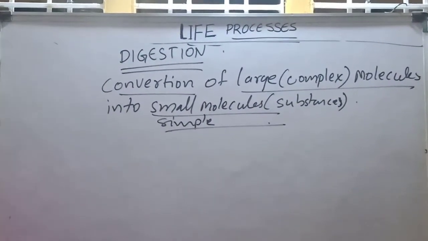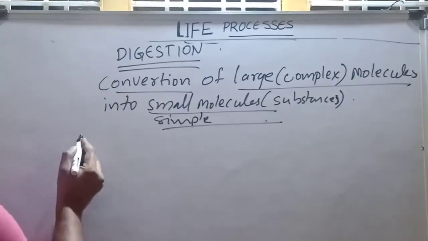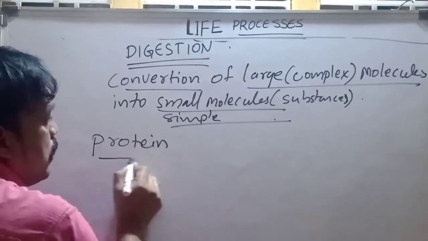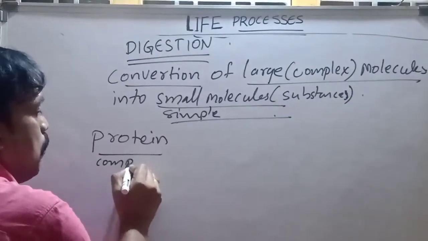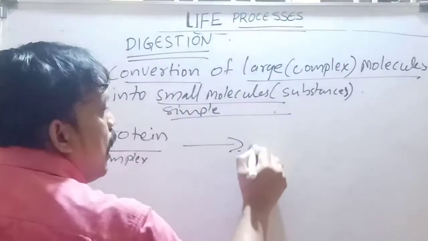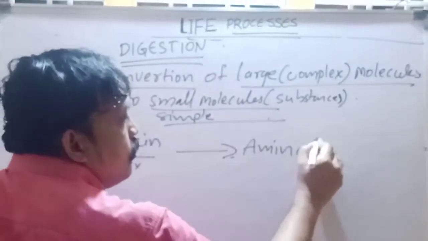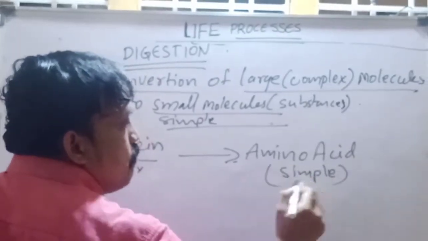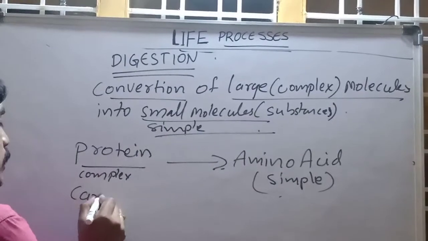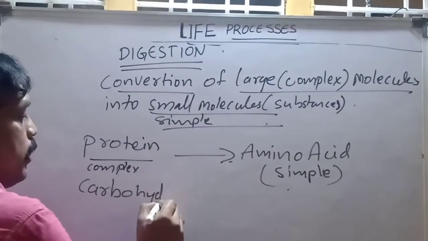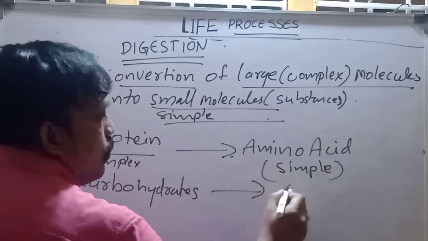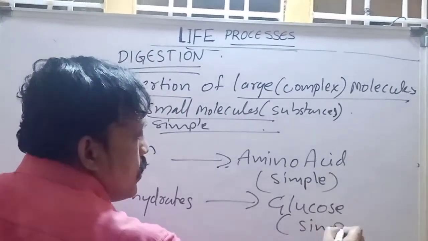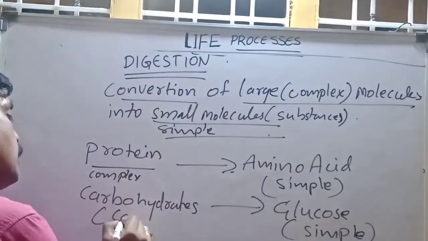In the process, finally in the small intestine, what happened? The conversion of what? Proteins. These are complex molecules converted into amino acids. Amino acids are simple substances which are easily dissolved in blood. Carbohydrates are complex and are converted into glucose. Glucose is a simple substance which is easily dissolved in blood.